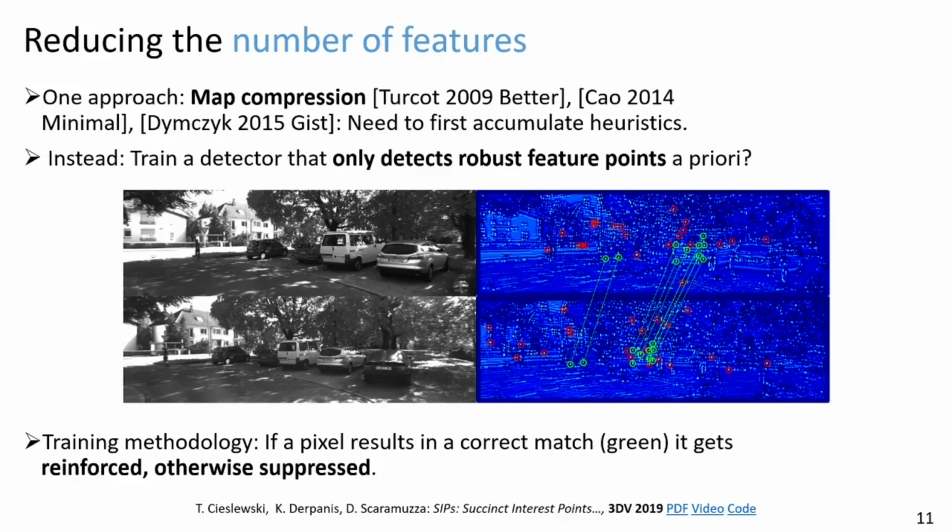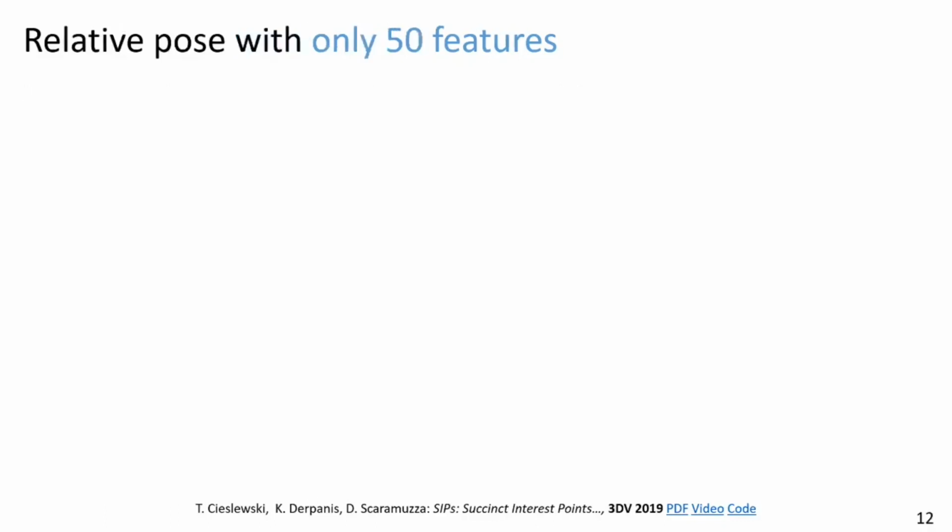Then we have a rather simple training methodology. We start with a random neural network and are able from scratch to reinforce good points and suppress bad points by simply applying the pipeline and looking at which of the features that are extracted stick. Using this approach to training, we can get a relative pose with only 50 features.